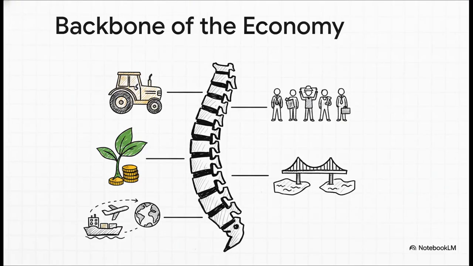Now, why is manufacturing so important that we call it the backbone of the economy? Well, look at all these points. It helps modernize our agriculture. It creates a huge number of jobs, not just in factories, but in transport and banking too. This helps reduce unemployment and poverty. It also helps develop backward areas, which reduces the gap between different regions. And of course, when we sell these goods to other countries, it helps us earn valuable foreign exchange. So remember, the economic strength of a country is really measured by its manufacturing industry.